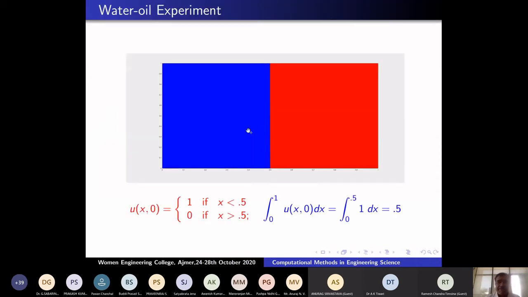Before that, I will take an experiment here. I want to model this: assume that this is some kind of a vessel, separated by a layer. This is water and this is some oil. Now I will set the initial data. Say it is half a liter here and half a liter here, volume-wise.